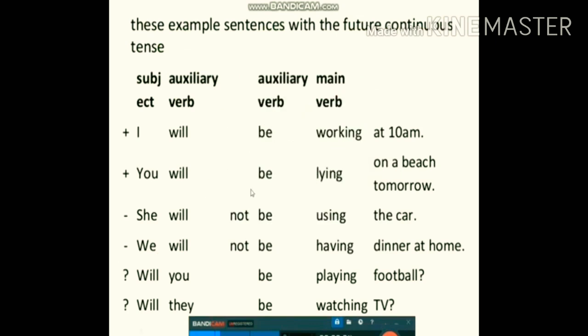Now these example sentences with the future continuous tense, you can see subject, auxiliary meaning helping verb, then again auxiliary verb be, and then main verb, and then any extension of time or place. So see here, I'll be working at 10 a.m. You will be lying on a